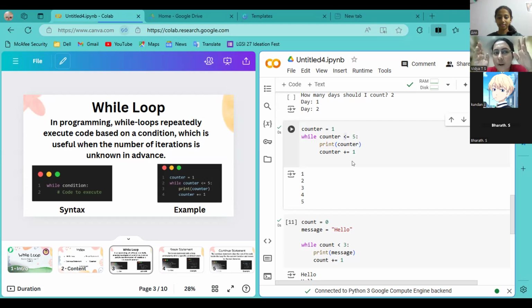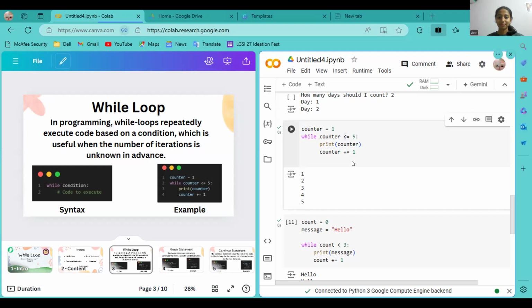Which hand is more important? Most of us are right handed. So the greater than symbol we can represent by using the right hand, and the less than symbol we can represent by using the left hand. Now, Bharat, tell me, what is that symbol? Less than symbol. Yeah, thank you, ma'am.